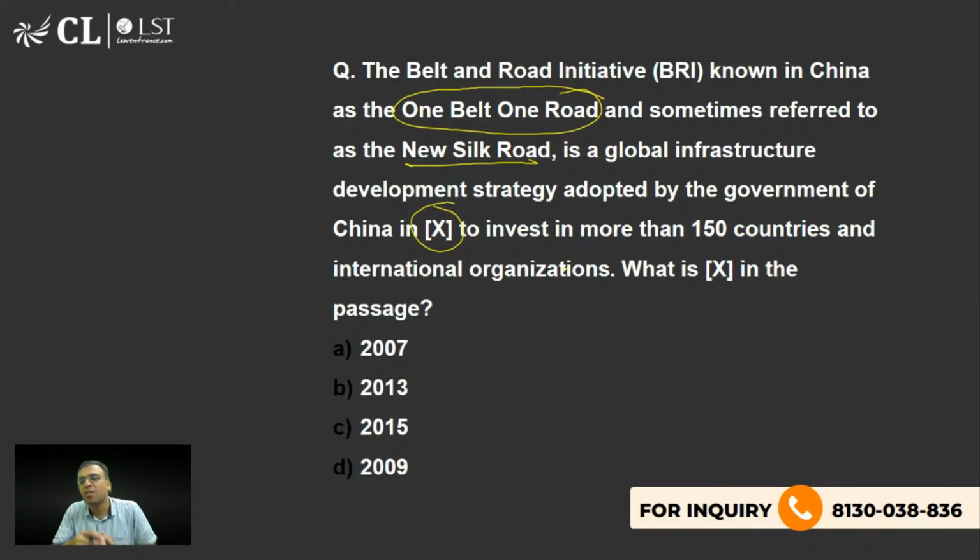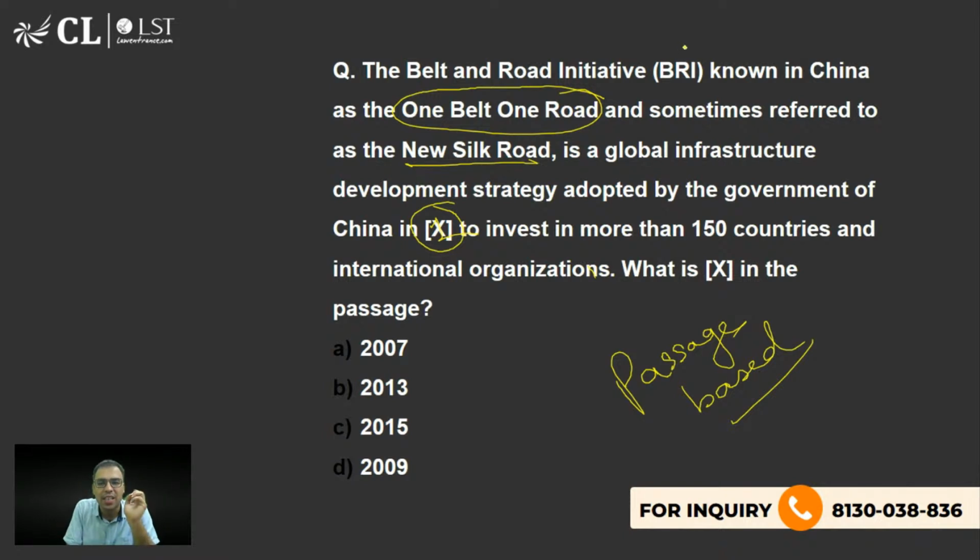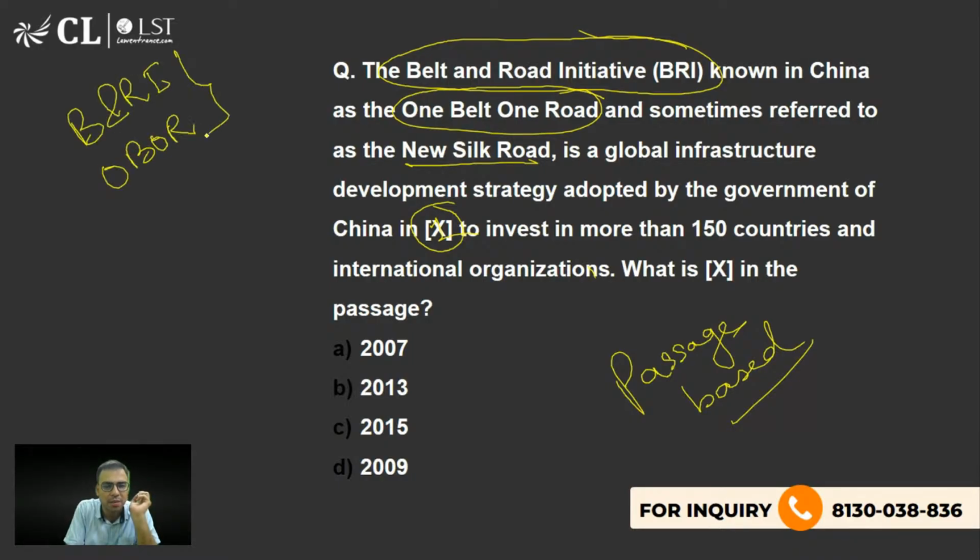Nowadays, they are asking questions by giving you a passage. When I say passage-based, it means the question sometimes comes like this: X will be written, one will be written, and they'll ask what is one. The question is about One Belt, One Road Initiative, or what we call Belt and Road Initiative. We can write it as BNRI, or One Belt, One Road Initiative. This is how it is written. So in which year did this concept come out? 2007, 2013, 2015, 2009. What is the right answer? I'm expecting everyone to answer, please, guys.